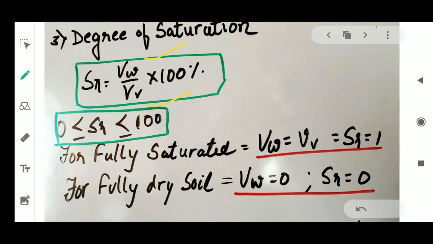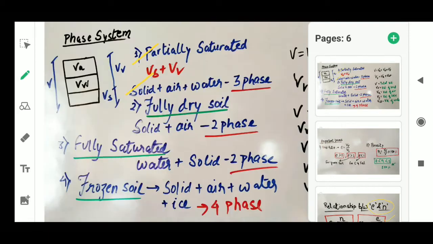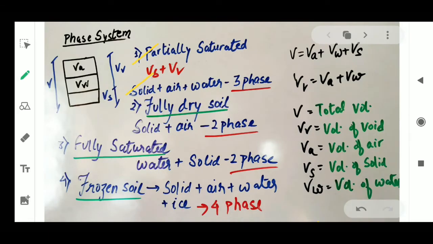So what is degree of saturation? Degree of saturation is defined as the ratio of volume of water to the volume of void. Coming to the phase system, here it is.